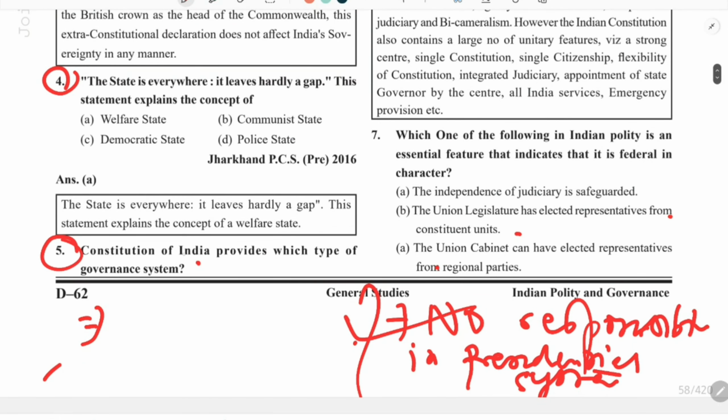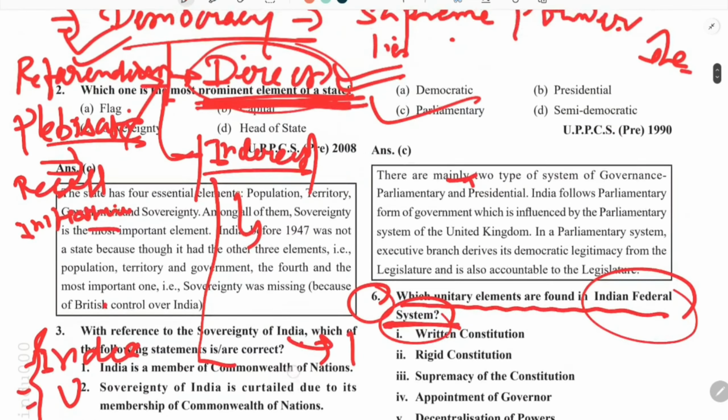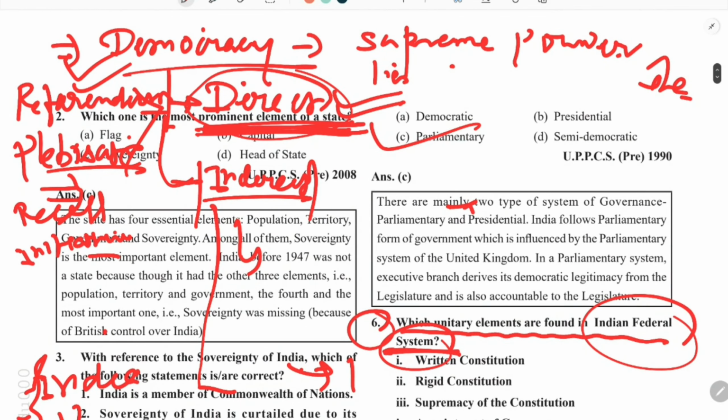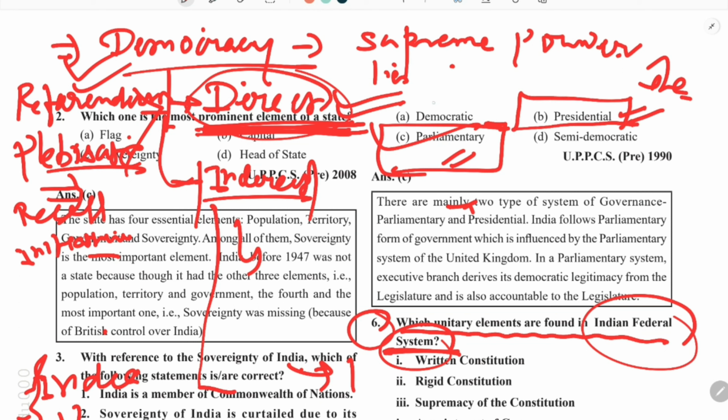That is, Constitution of India provides for which type of system. So we have understood that India has a parliamentary form of system, and in a similar fashion, we have understood the concept of presidential system also. We have understood the meaning of democracy also. So what do you mean by democracy?